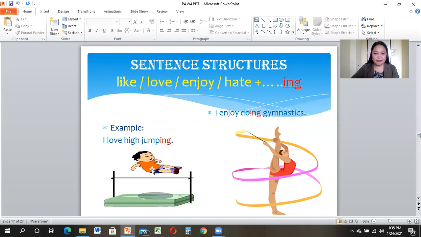Example here. Look at the picture. I love high jumping. So the picture is high jump. So we use the word love plus the ing form of the verb. We say, I love high jumping. Okay, another picture we have here. I enjoy doing gymnastics. So we use the word enjoy plus the ing form of the verb, which is doing. So we say, I enjoy doing gymnastics.